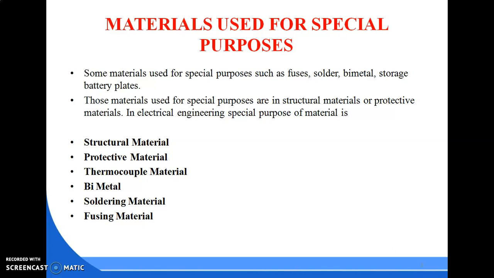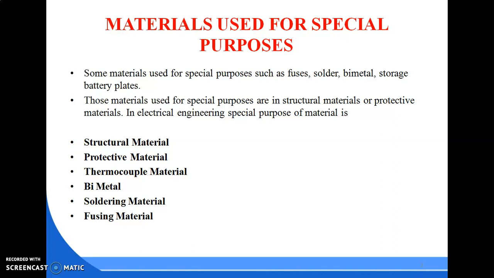Some materials are used for special purposes, such as fuse. We know that a fuse is used as a protective device in electrical apparatus. Solder is also one type of special purpose material, and so are bimetals and storage battery plates.